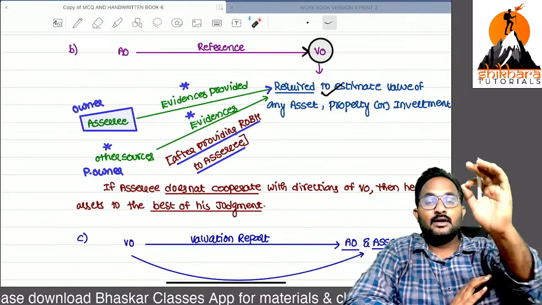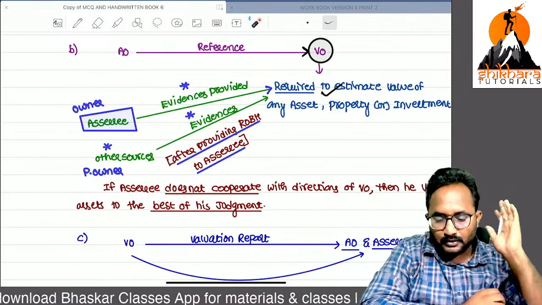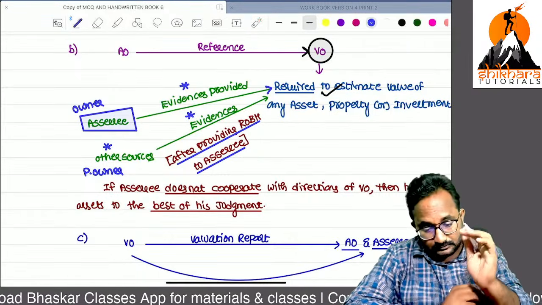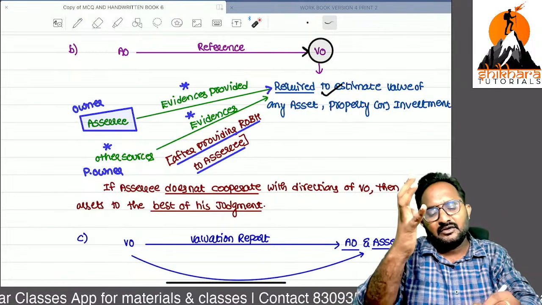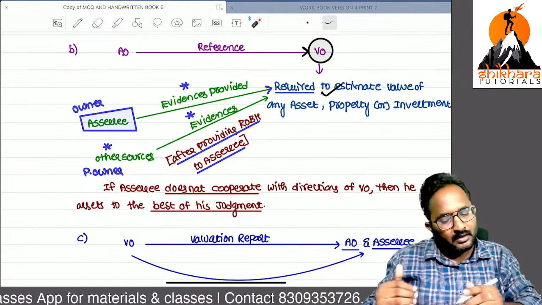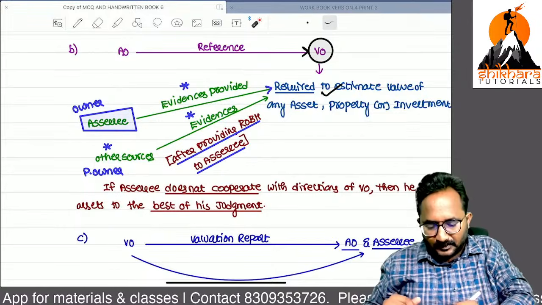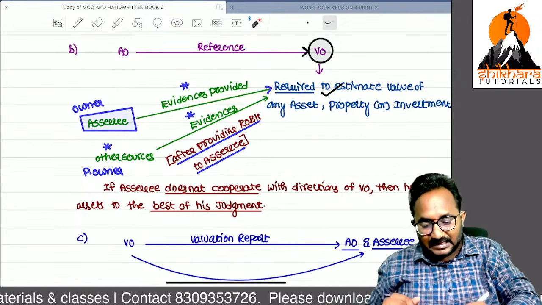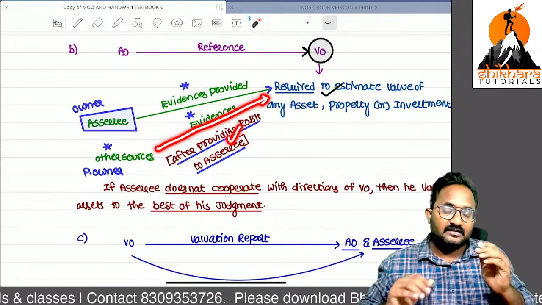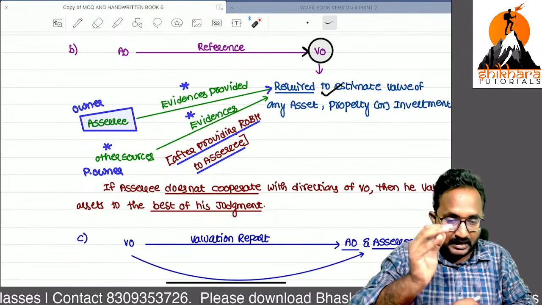After that, you can use it in the valuation. Are you clear? Remember, many students think he's a hero, he's an expert, he has the magic. No. He will ask the SSE or third parties. SSE information he can use directly in the valuation. Other parties' information, only after providing a reasonable opportunity of being heard to that SSE, they can use.